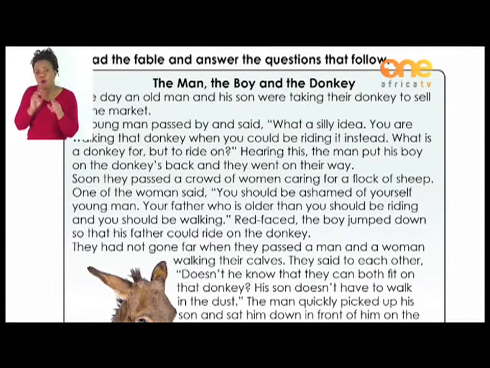Soon they passed a crowd of women caring for a flock of sheep. One of the women said, "You should be ashamed of yourself, young man. Your father, who is older than you, should be riding and you should be walking." Embarrassed, the boy jumped down so that his father could ride on the donkey.